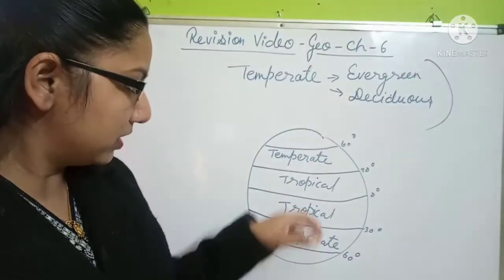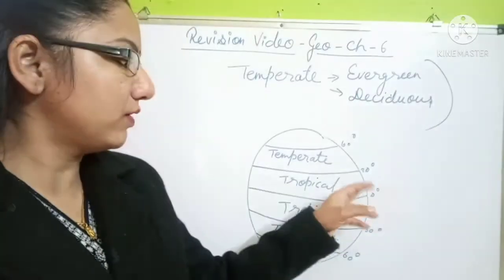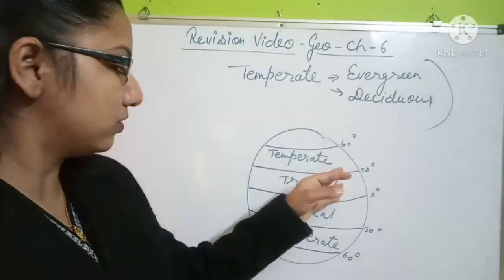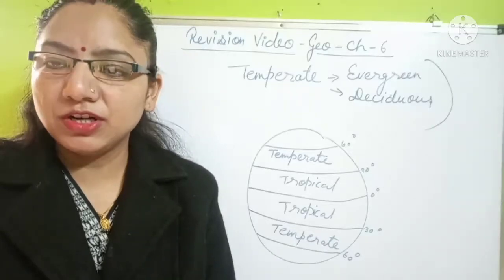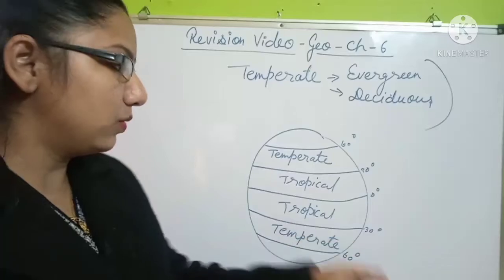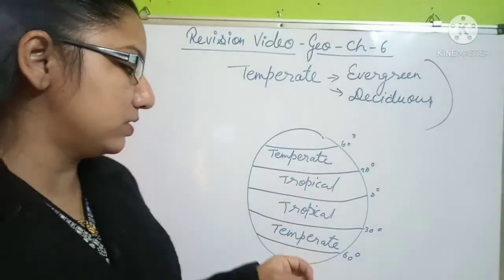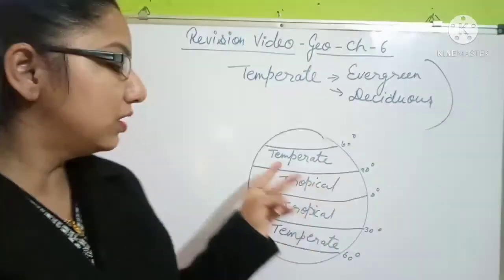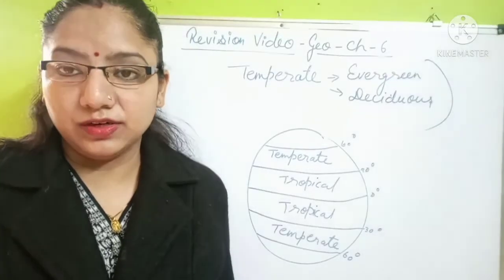So these are known as the temperate zone from 30 degree to 60 degree. Even we can include after 25 degree few areas which are having the high altitude areas, that also we can include in the temperate zones. So what is the specialty of the temperate zone? The temperature in the temperate zone is a little bit equal as compared to the tropical zones, because the temperature is always swinging in the tropical zone and the temperate zones are having an equal weather condition.